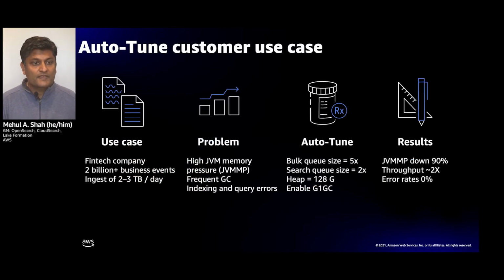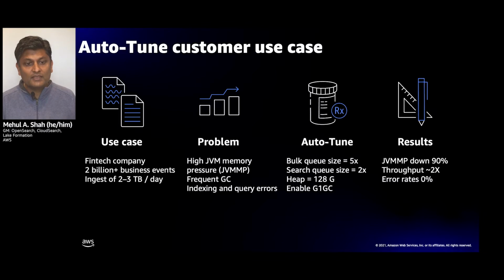A financial service customer actually came to us and told us that they were ingesting billions of events a day, roughly 2 to 3 terabytes a day, and they were having trouble managing their indexing and query because there was a lot of garbage collection going on, and they were seeing a lot of JVM memory pressure. We turned on AutoTune for them.